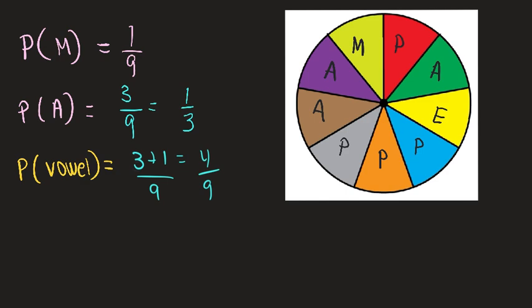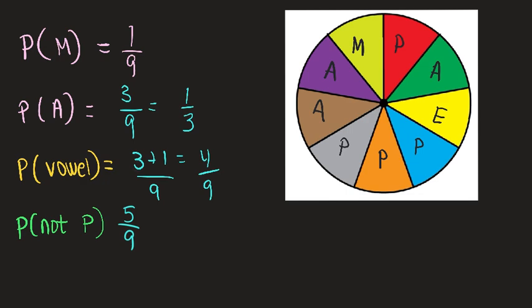Okay, let's get one level harder. Let's say the probability of not something. So we're going to count everything that is not in this question. So I want not P. Count all of the letters that are not P. Well, this is not a P, that's 1, 2, skip it, skip it, skip it, 3, 4, 5. So 5 things are not P's. 5/9.